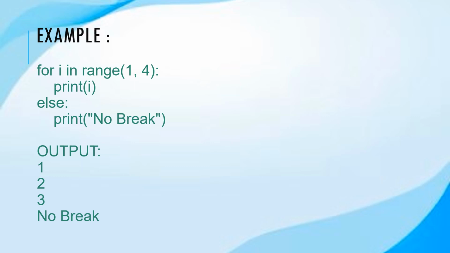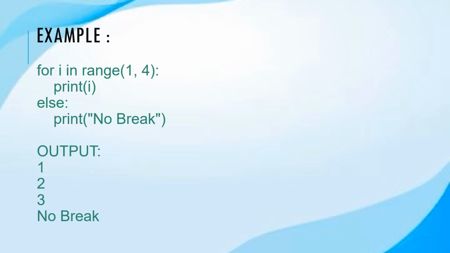Here we can see a loop that iterates over the range from 1 to 4, where 4 is exclusive. Inside the loop, it prints each value of i. After the loop completes, the else block is executed and it prints "no break".